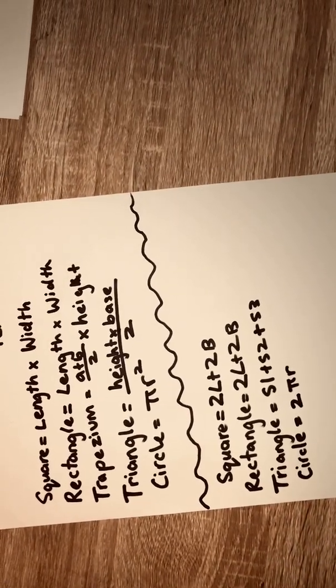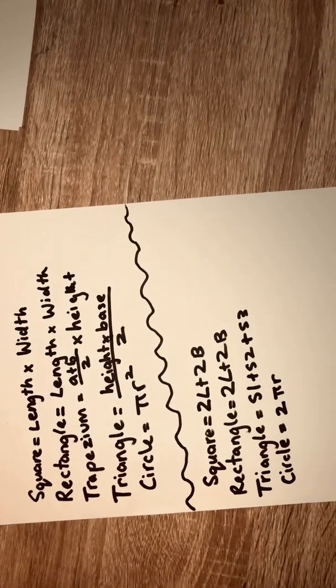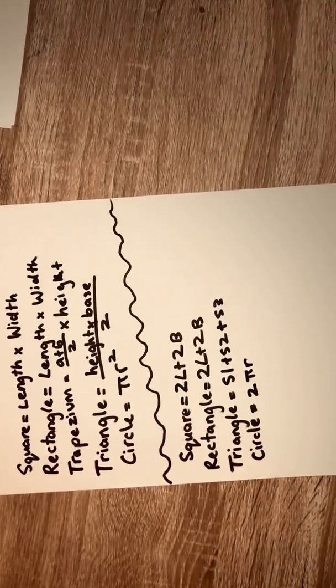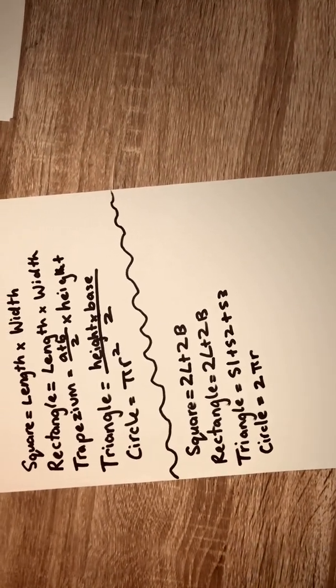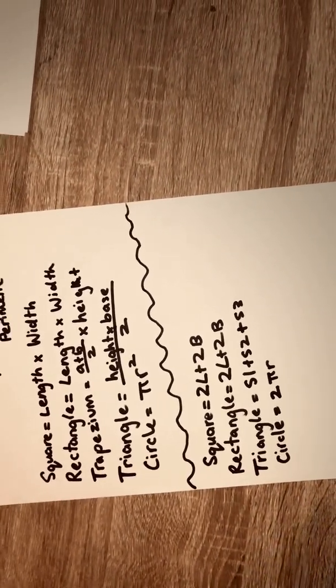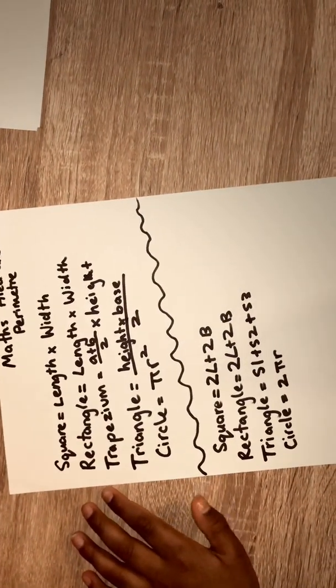Now, you might be wondering, what is pi? Pi is actually a mathematical number. It's 3.14, which can go to infinity, but in short, it's 3.14. And on the top it says 2, which means to the power of.